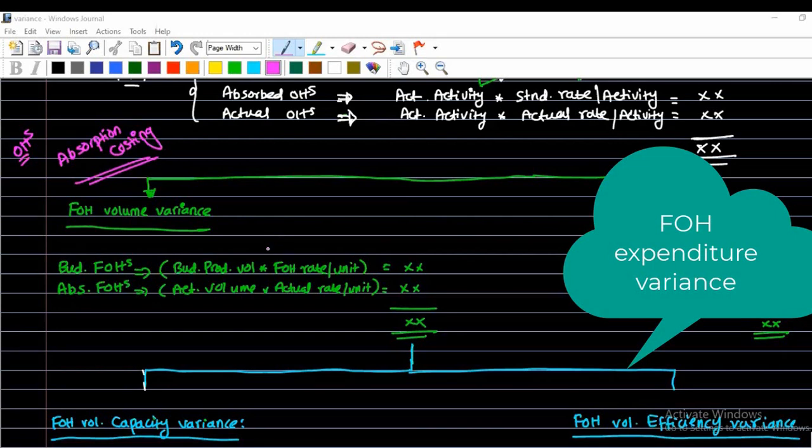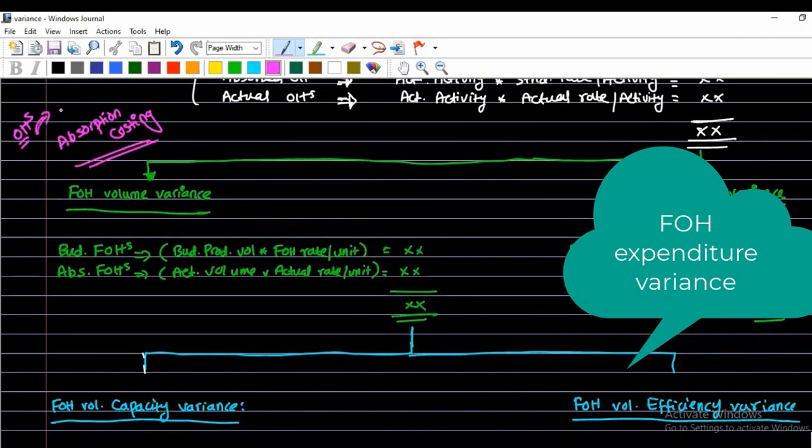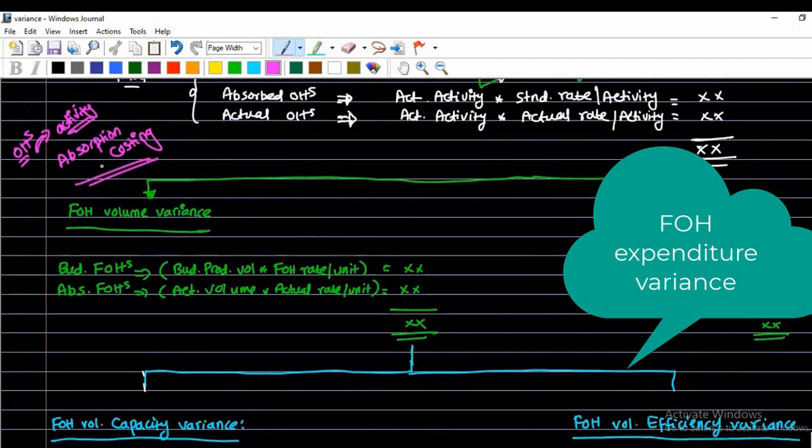If a company uses absorption costing, that means that they will charge overheads into the product based on what? Based on their activity. Based on the activity, they will charge overheads to the unit. It means that there will be a variance due to activity. So we call it a fixed overhead variance due to volume, or fixed overhead volume variance.